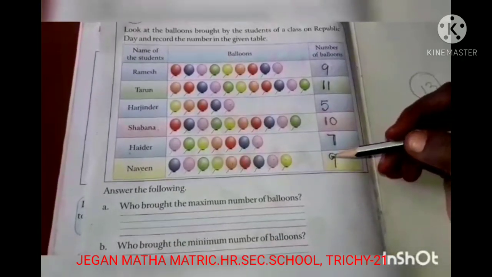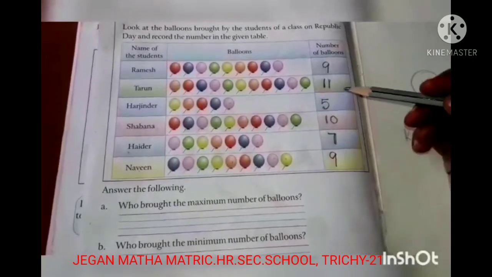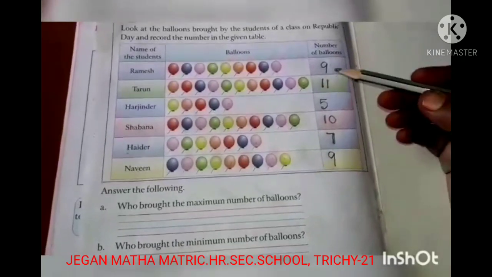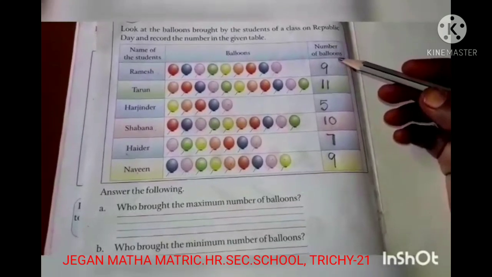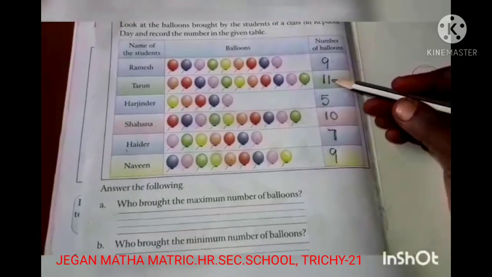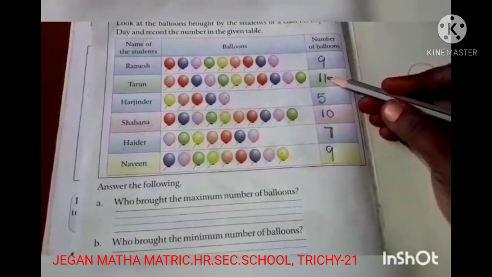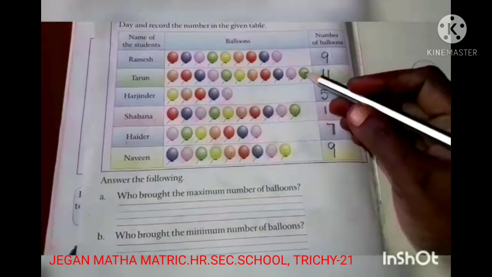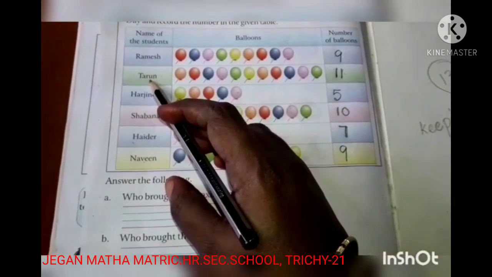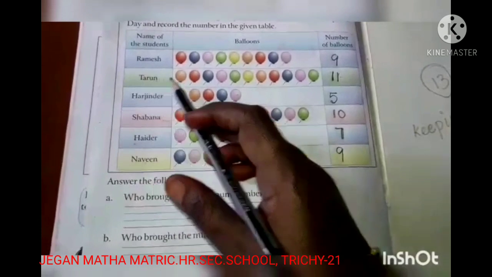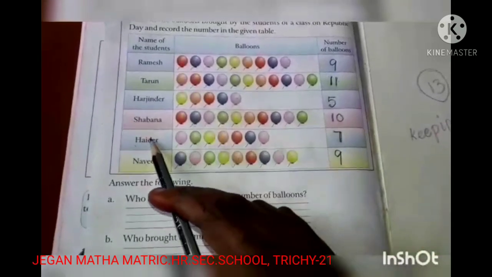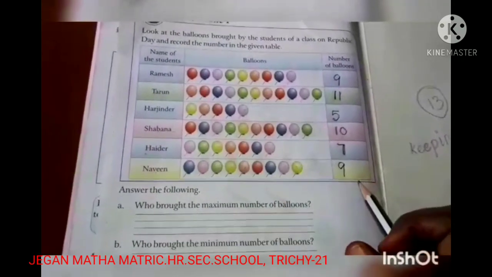We already counted the balloons and wrote them in this table. Yes, of course, 11 is the maximum number of balloons. So, who's that? Shall we check? 11, that is Tarun.